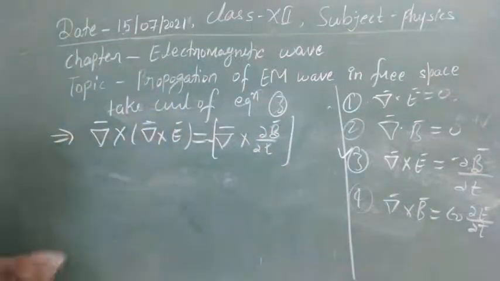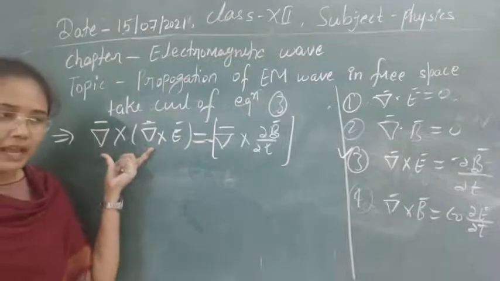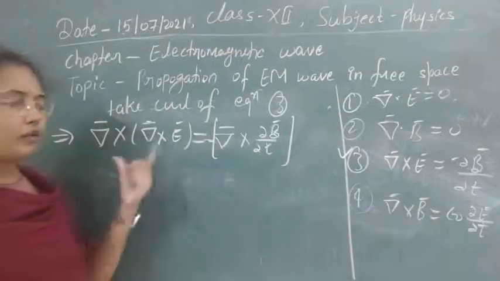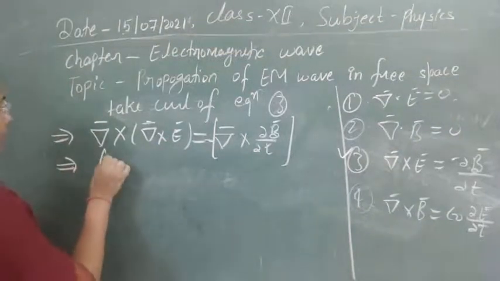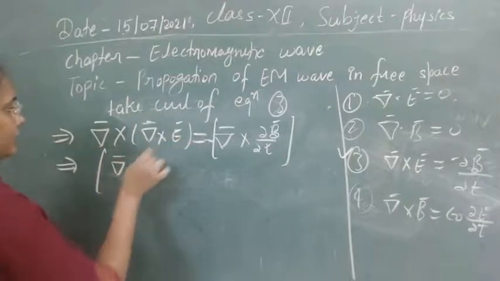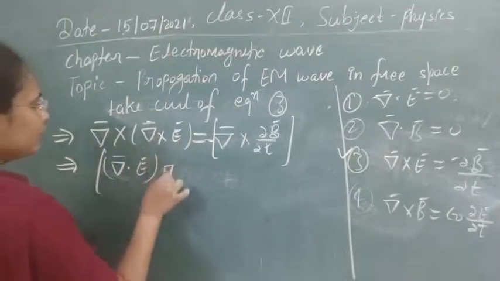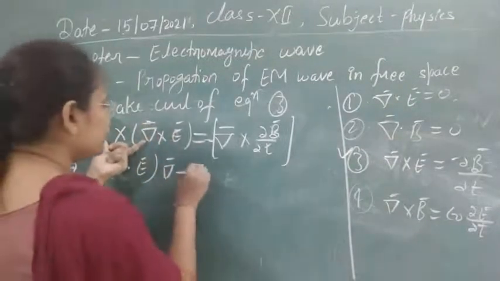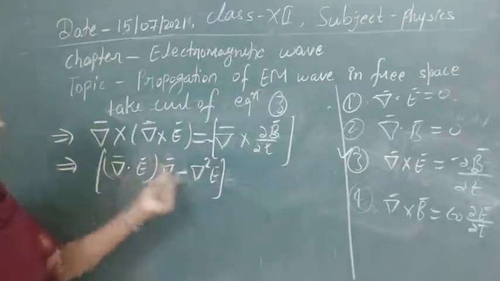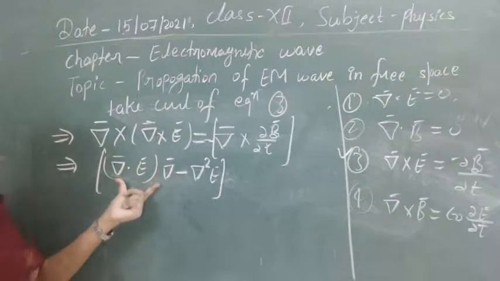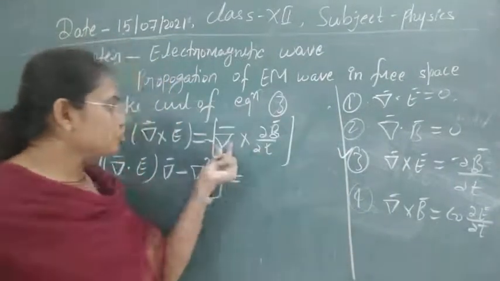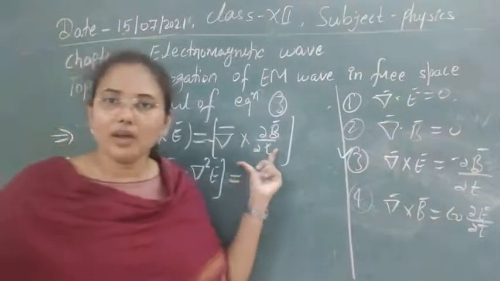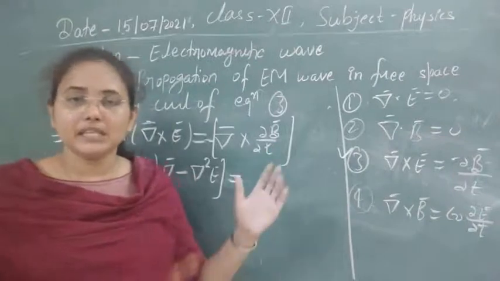Now as this is a vector triple product, if you expand it by using the vector triple product formula, A cross B cross C, this can be written as A dot C into B minus A dot B into C. So here, A dot C is del dot E into B, minus A dot B into C, where A dot B is del square, and this will be equal to E here. So this is our expansion of this vector triple product. Now here, this is also an operator and derivative T is also an operator. As these two operators are called canonical operators, they can be interchanged, meaning they can be exchanged here.